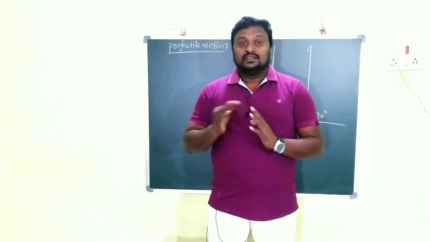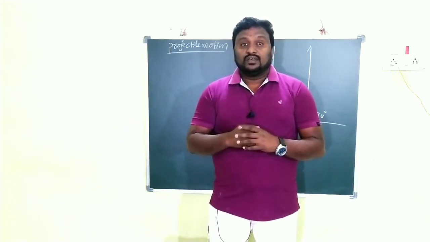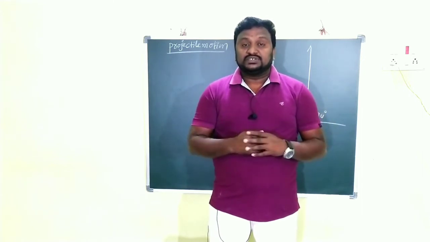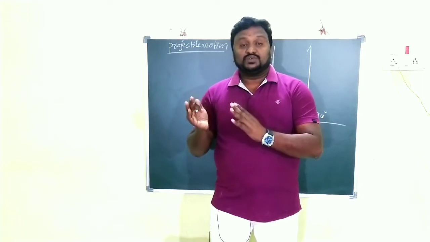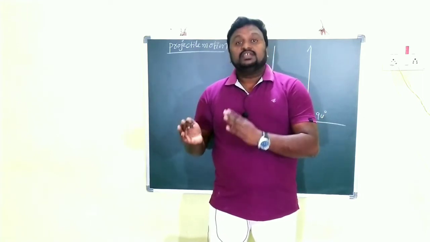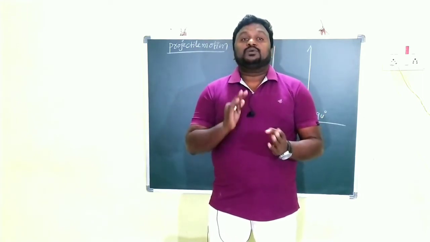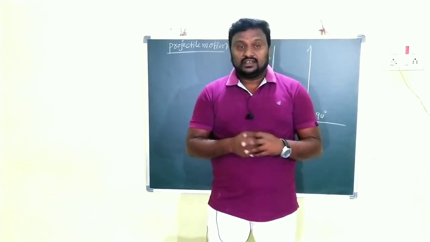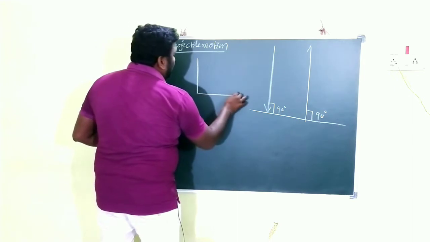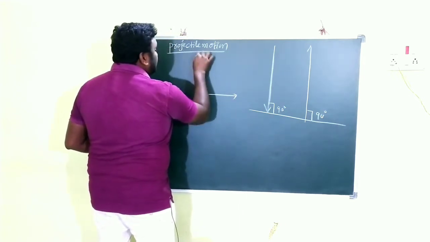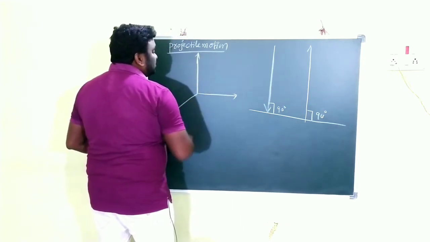So I told you in the previous chapter what is meant by frame of reference and what is meant by coordinate system. Generally x, y, z should be taken as the coordinate system. If the coordinate system is attached to a body, the motion can be explained with the help of the coordinate system. So frame of reference means one coordinate system that can be used to explain the motion of the body.